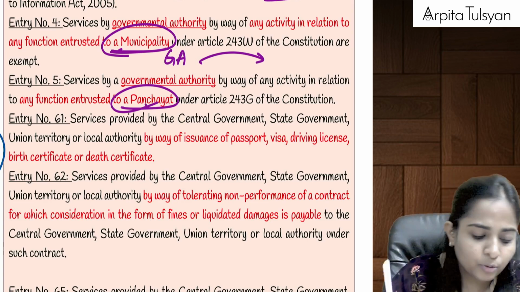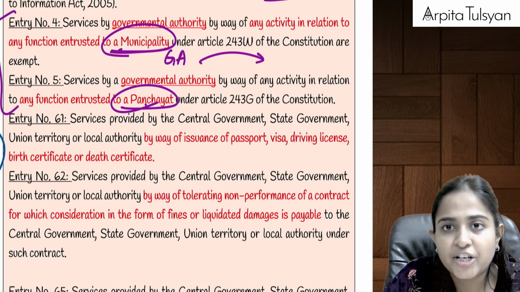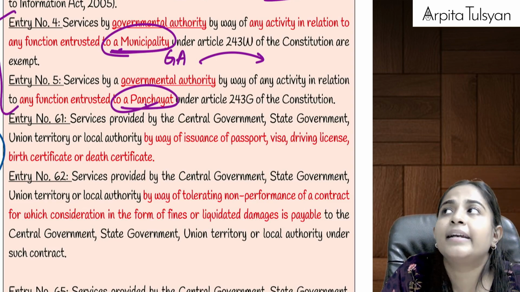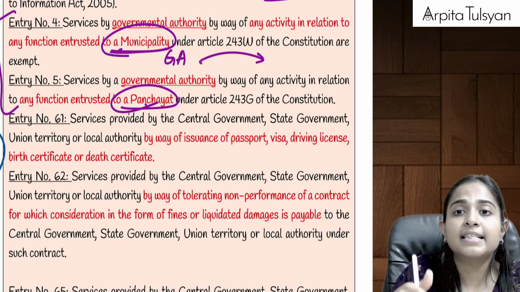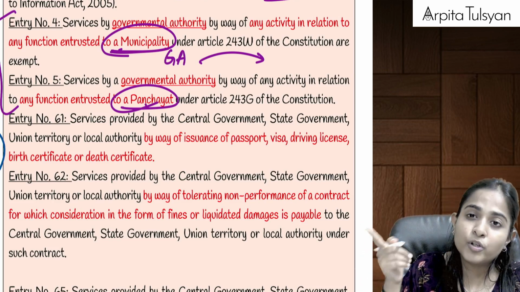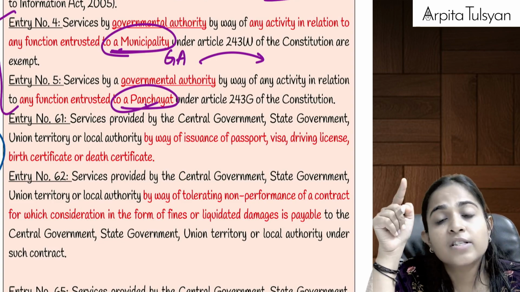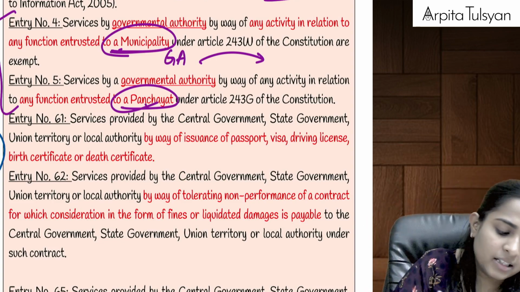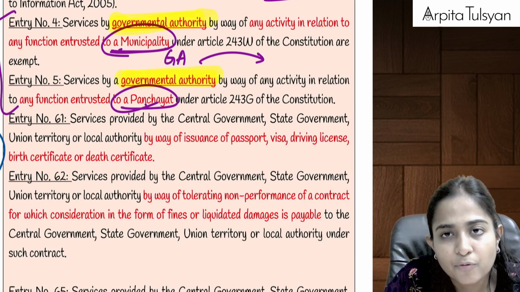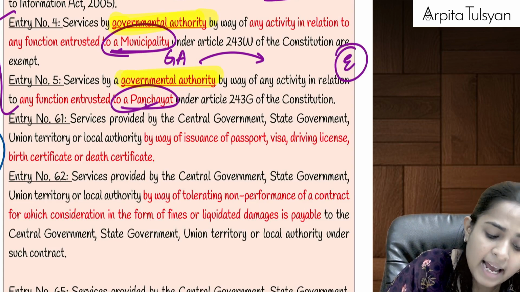Relating to this point, we had studied in the second chapter also, any services provided by the central government, state government, union territory or local authority of these services which were given to the municipality or panchayat were neither considered as supply of goods nor services. There the services were provided by government; here the services are provided by a governmental authority. So it was taxable, but now they have provided exemption.